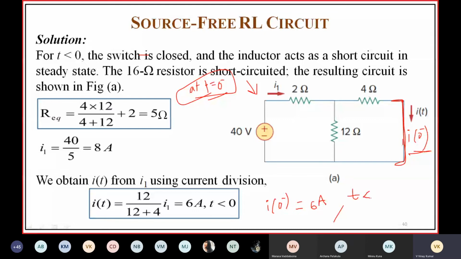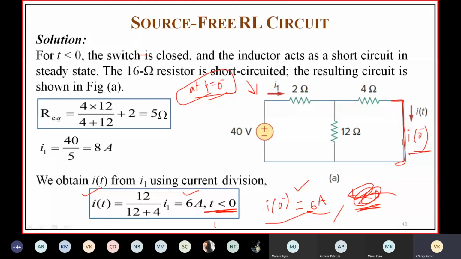Otherwise, you can simply write I of t is equal to 6 amps for t less than 0. Actually it is at t is equal to 0 minus.